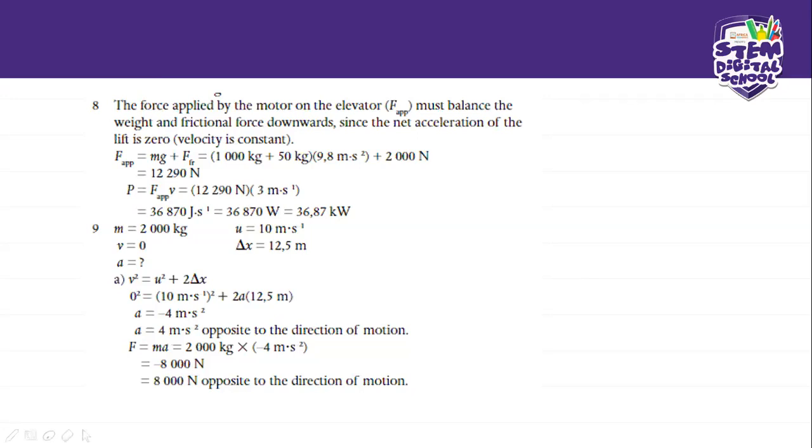So now we have balanced our applied force to the gravitational and the frictional force, and therefore we need to get the power. The power will be the force applied times the velocity. Velocity has already been given as 3 meters per second. Which means that our power will be 36,870 joules per second, or watts, or 36.87 kilowatts.